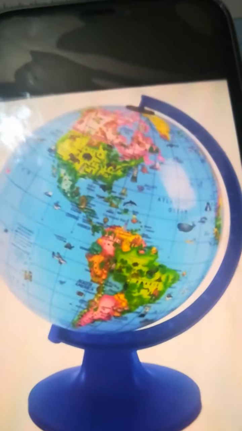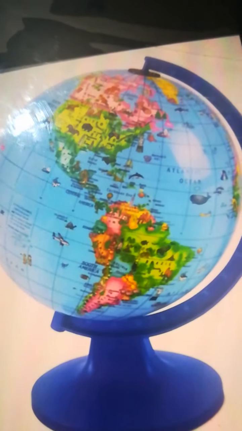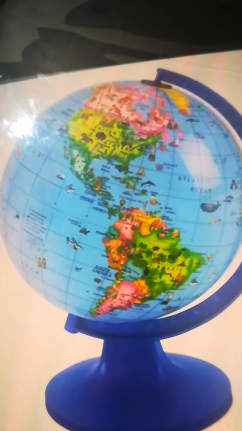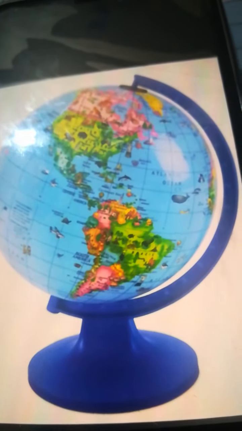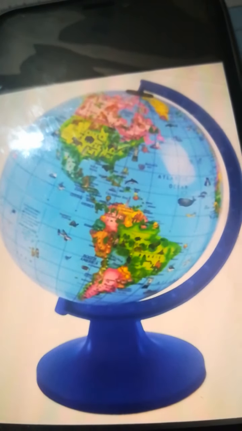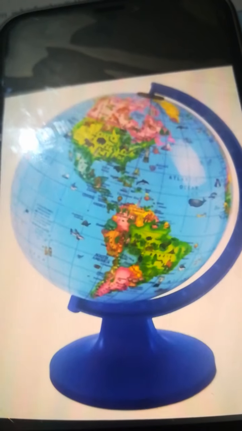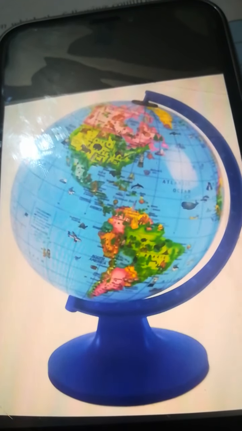For better understanding, we will take the help of this figure. This is the figure of a globe, and we can easily observe that because of its shape, a globe takes up a lot of space, and also because of its shape, it is difficult to carry it from one place to another, because we cannot put it into our pockets or into our bags, because its body or its shape is very sensitive.